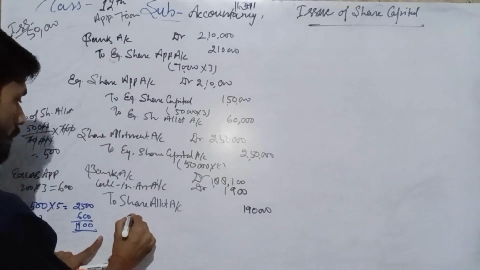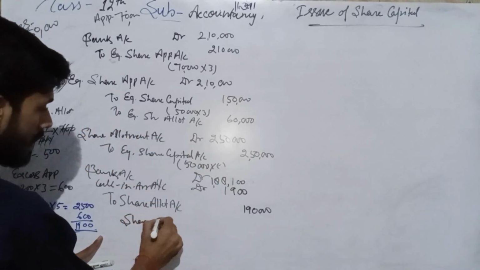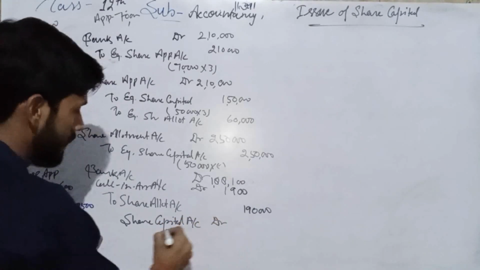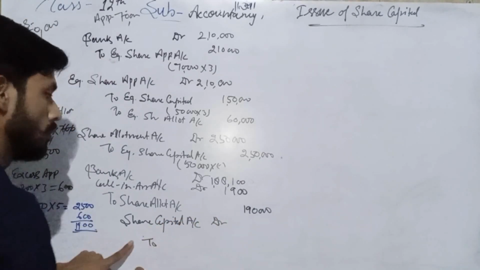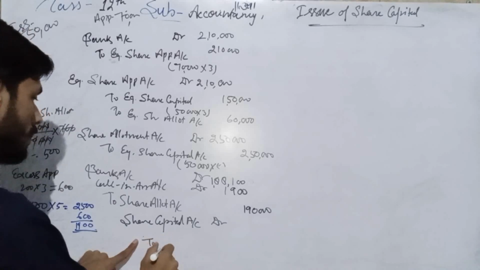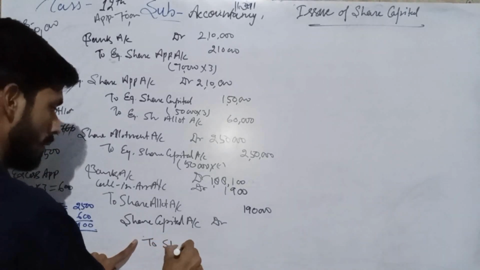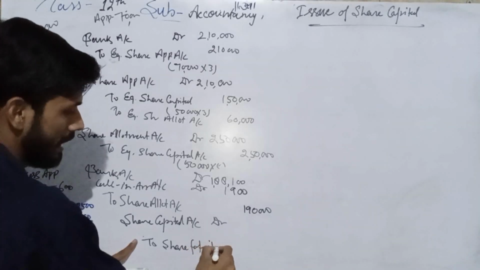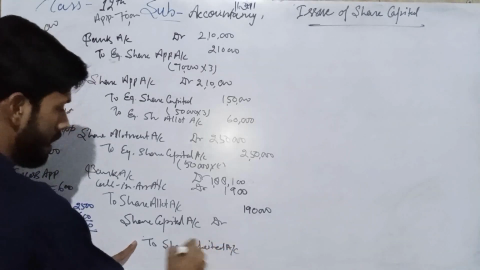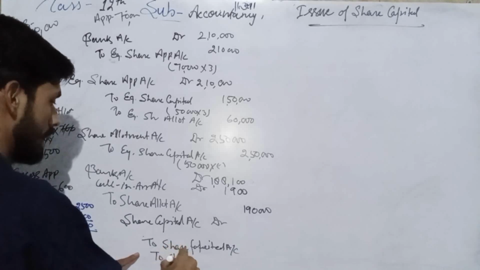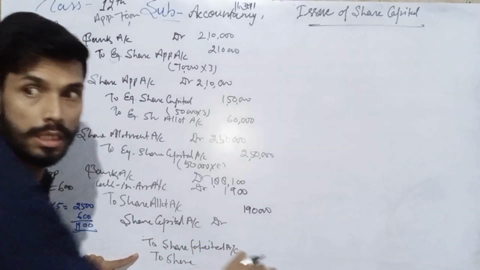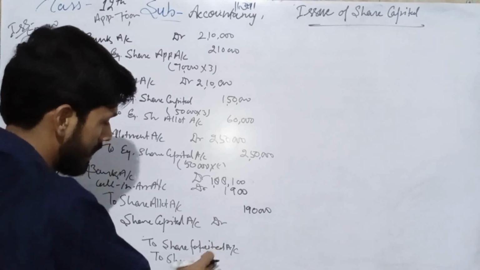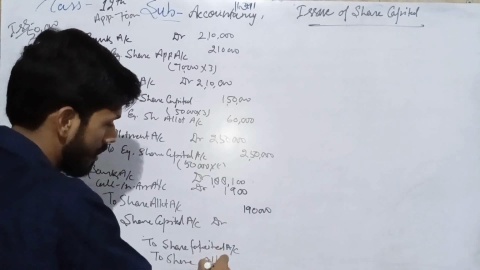When we forfeit his shares, debit share capital account, debit share capital account, and credit share forfeited account, and to share allotment account, the amount we have not received, share allotment.